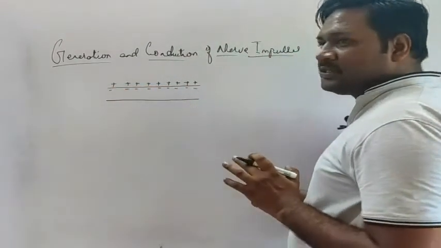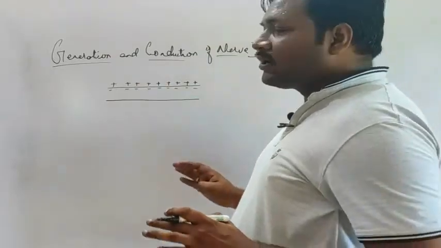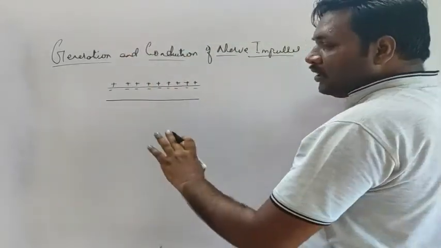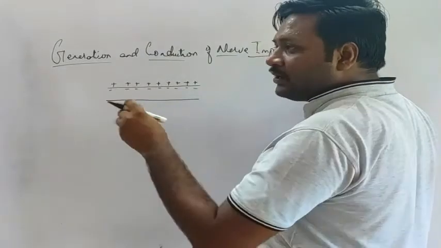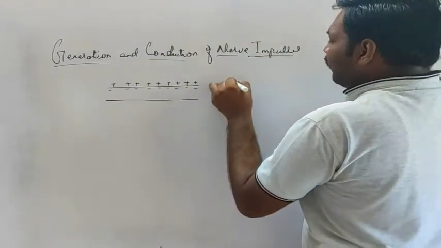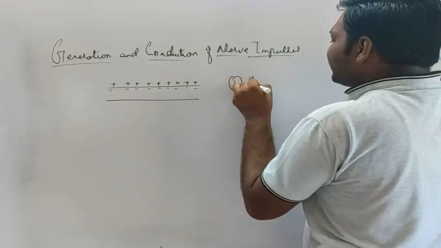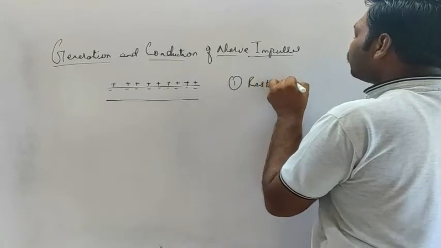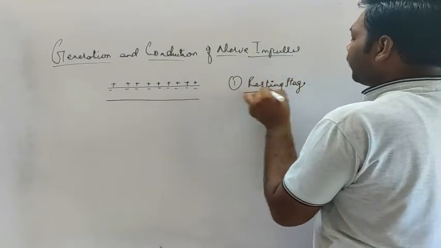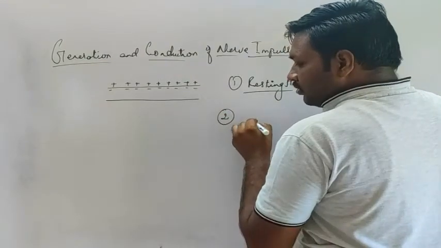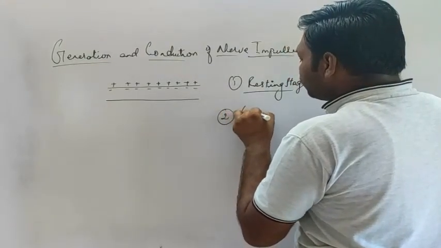So what happens during the generation or conduction of nerve impulses? The neurons are at particular stages, and there are three different stages. The first stage is called the resting stage. The second stage is called the generation stage.